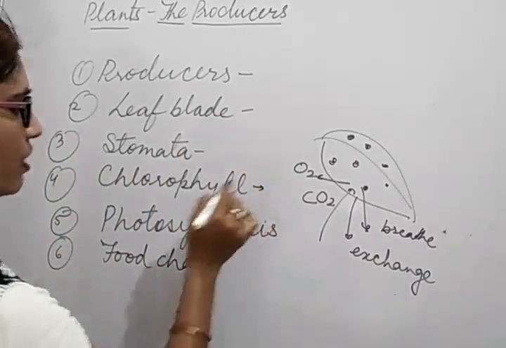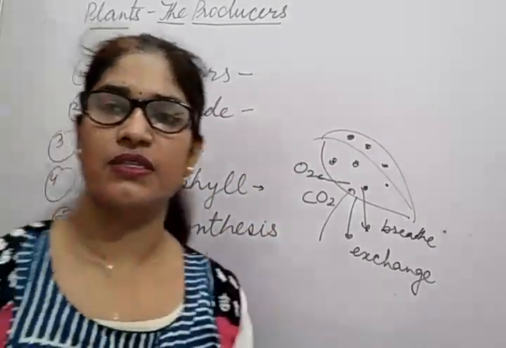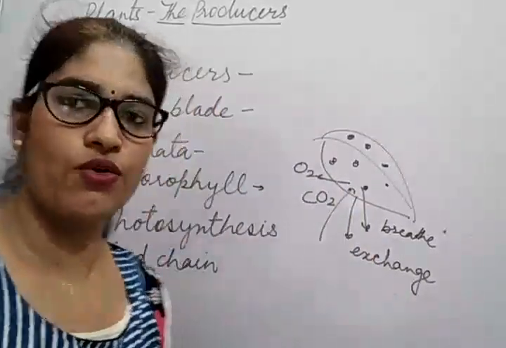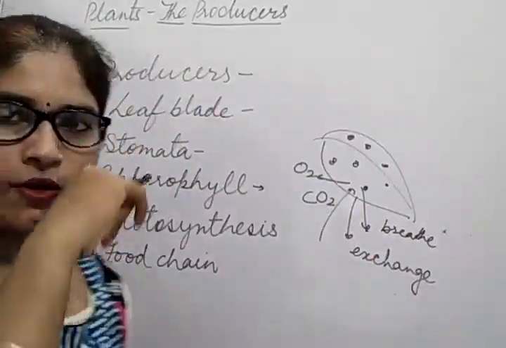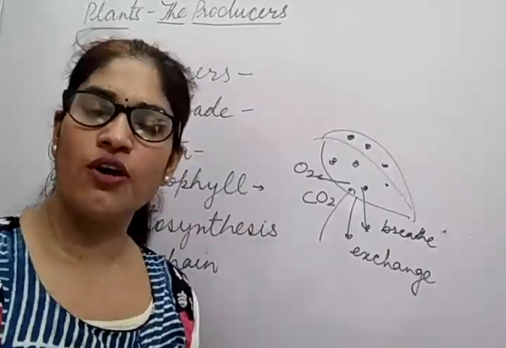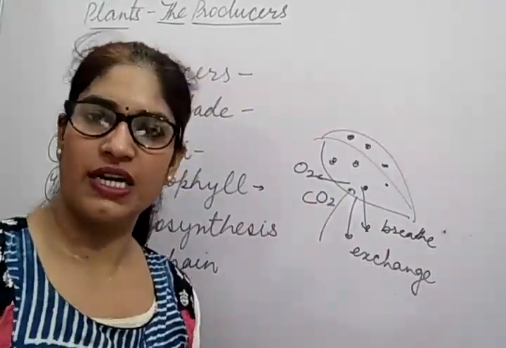Then after chlorophyll, a green colored substance. A green colored substance which is found in the leaf is called as chlorophyll. And what is the function of chlorophyll? To absorb sunlight. Okay, the function of chlorophyll is to absorb sunlight.